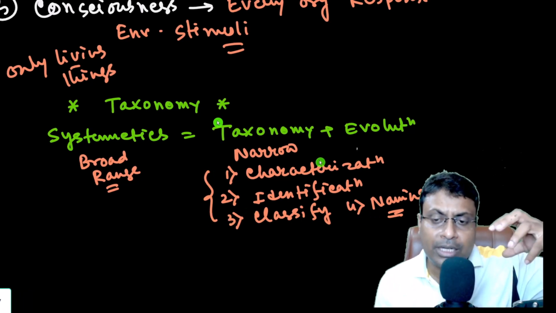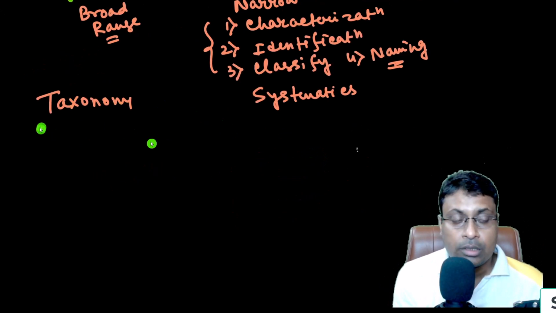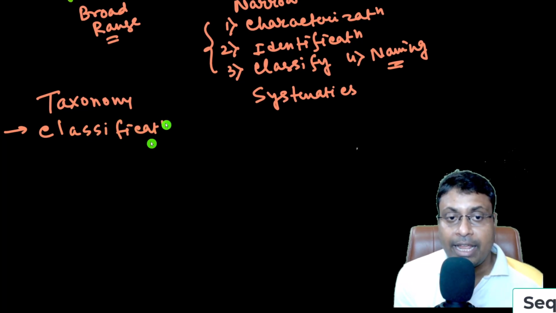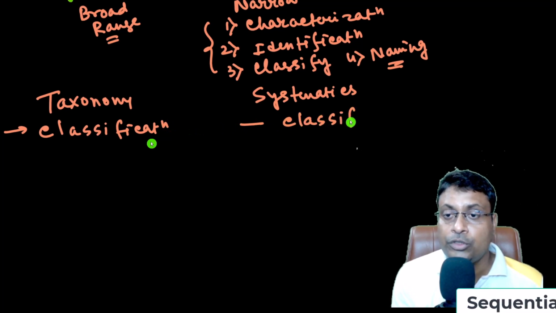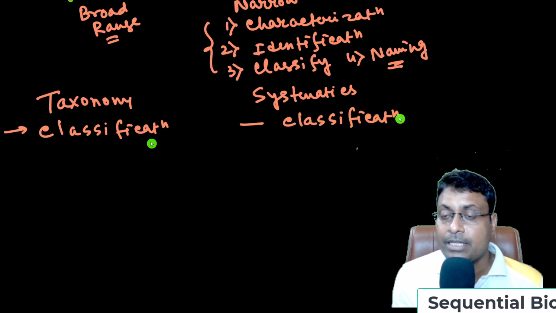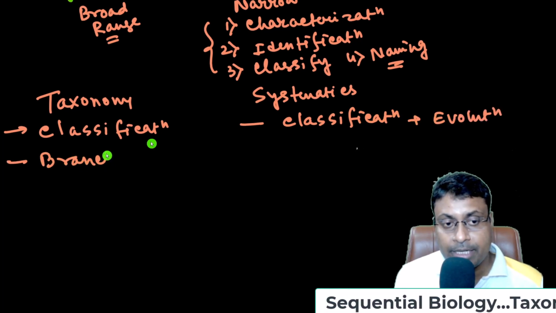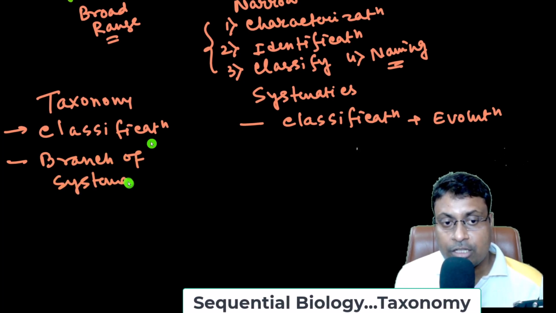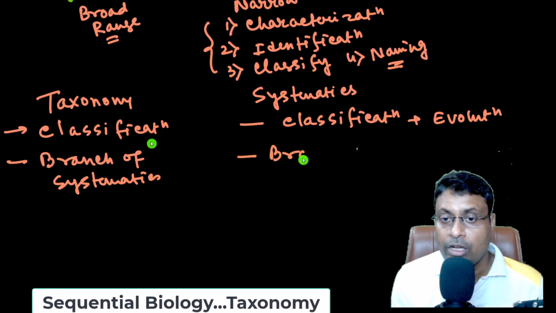When the evolution is considered, then the taxonomical study is known as systematics. Taxonomy refers to only classification, while in systematics not only classification but also evolution is considered. Taxonomy is obviously a branch of systematics, and systematics is a broad range study.